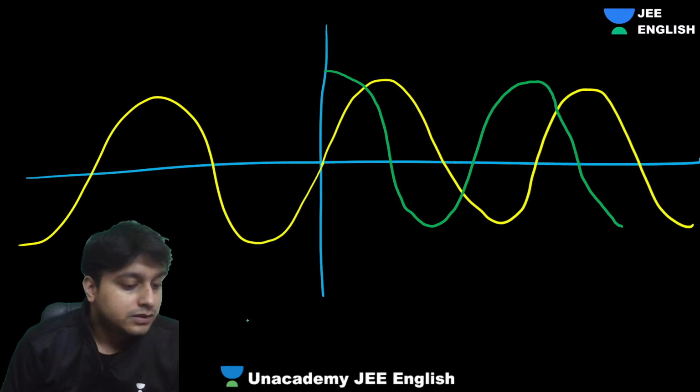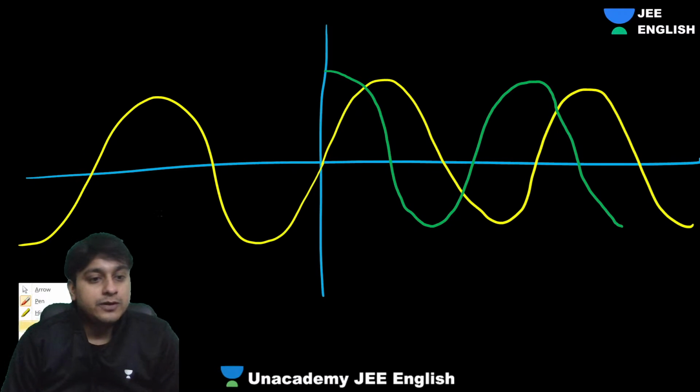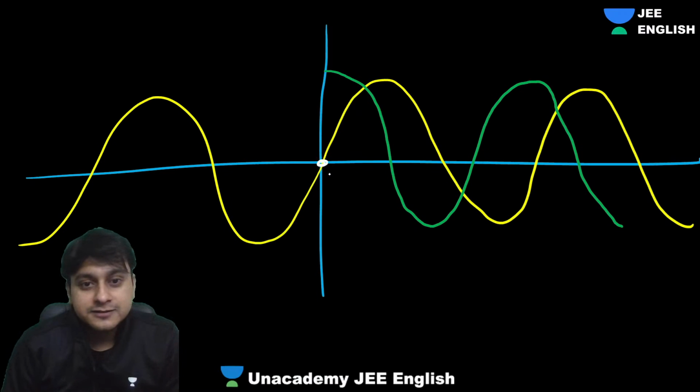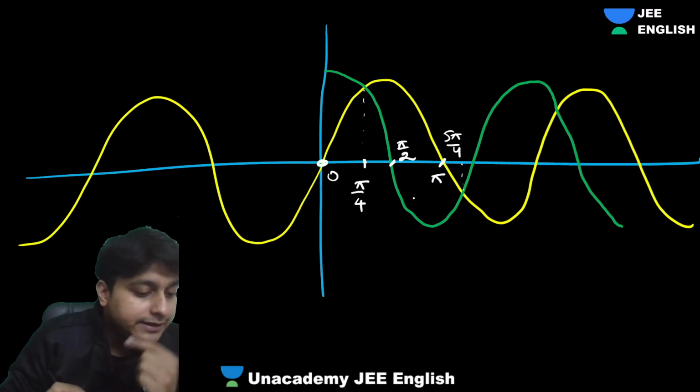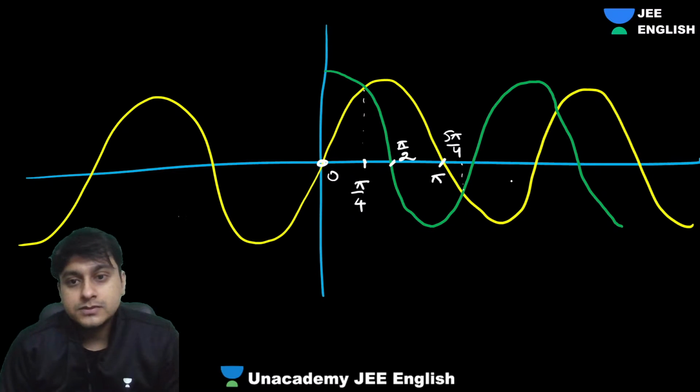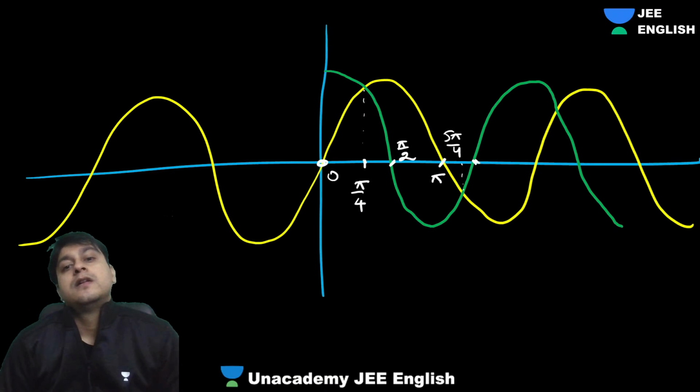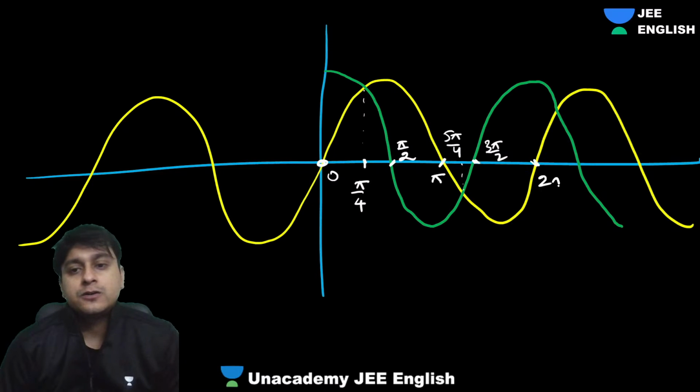So guys, if you look at this one over here, 0, pi by 4, pi by 2, pi, they intersect at pi by 4 and again at 5 pi by 4. In the third quadrant they intersect again, right? Now this is 3 pi by 2, right?